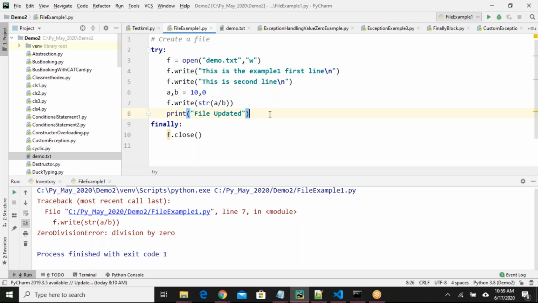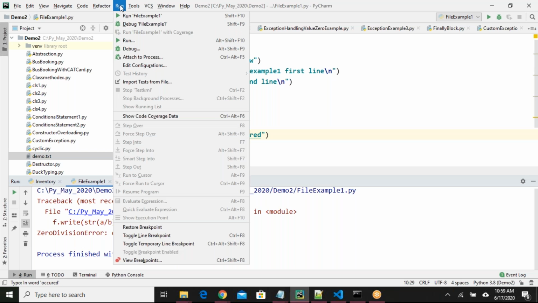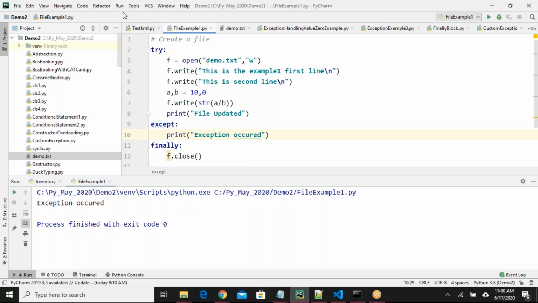Okay. So I got the exception. I need to handle the exception also, right? Yeah, except. When I get an exception, I want to print a message. Print "exception occurred." Okay, some message I'm printing. Let us see now. We run it. See, exception occurred. Fine.